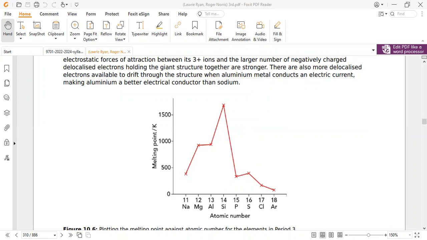That's okay. While there is no significant change from magnesium to aluminum, the reason is that at this AS level, the number of electrons increases from sodium to magnesium by double.